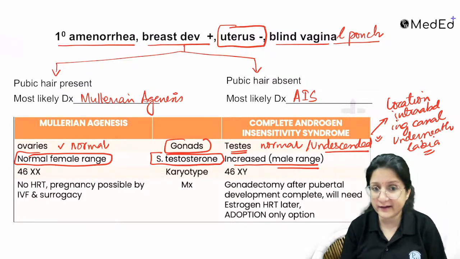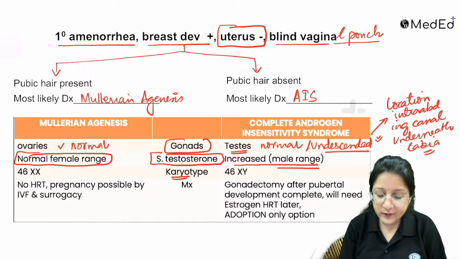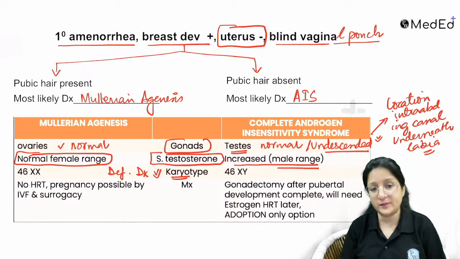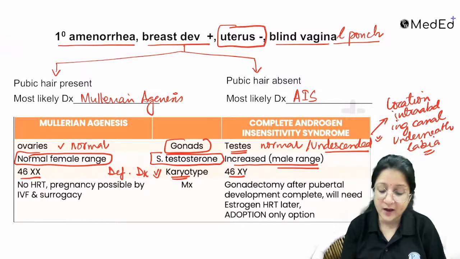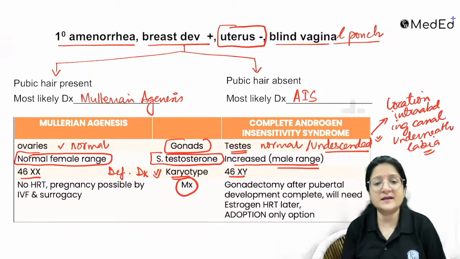Levels in the male range. Okay, karyotype is going to give you the definitive diagnosis. The definitive diagnosis is possible by karyotype. Okay, so Mullerian agenesis has a 46XX karyotype, and complete androgen insensitivity has an XY karyotype. What is the management? Both of these conditions, the management is along similar lines, right?